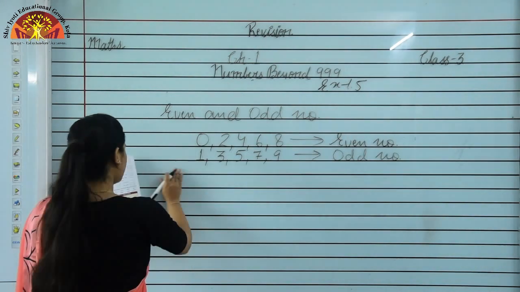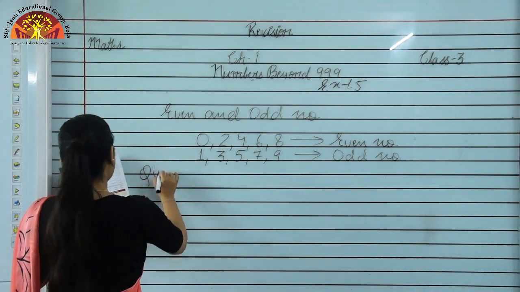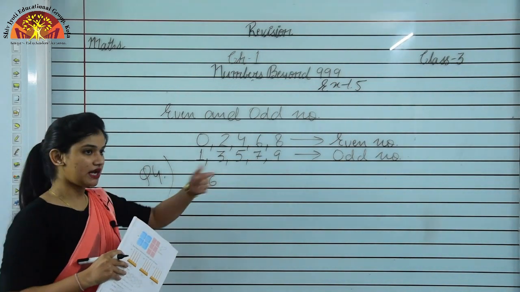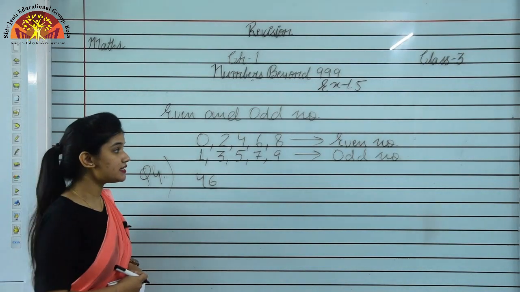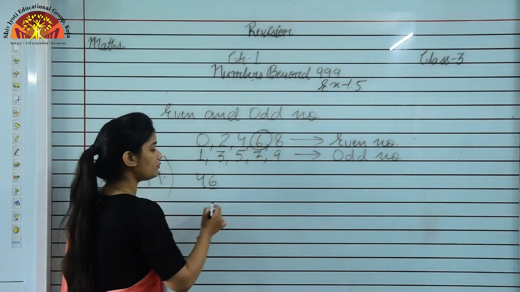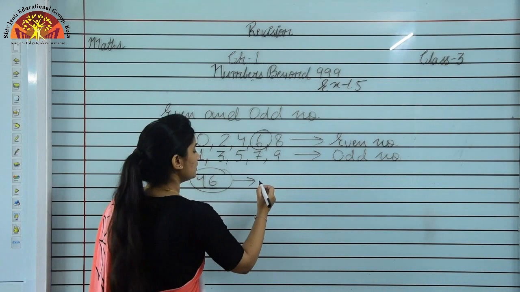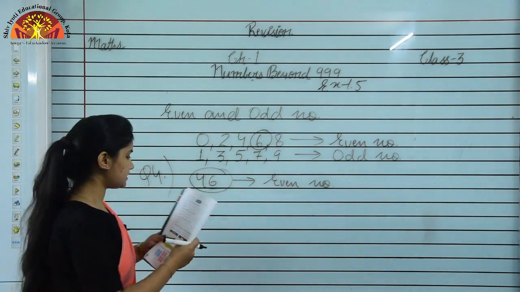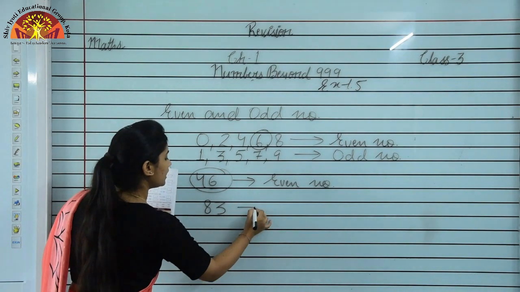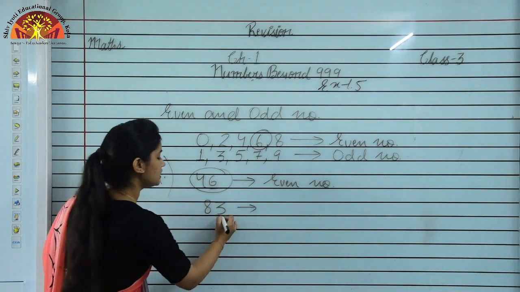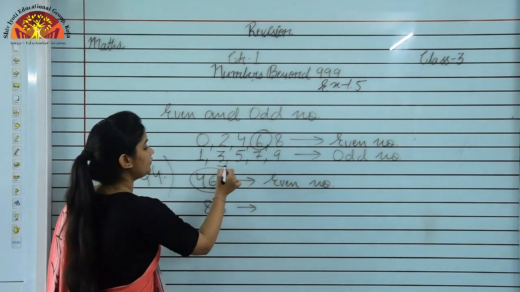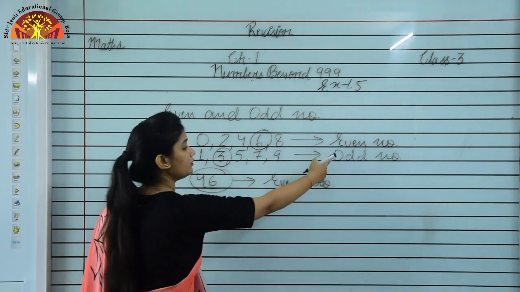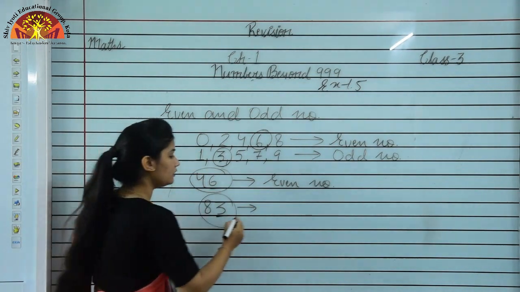So we are taking the first number, and the first number is 46. So students, as I have told you, you have to observe the last digit, and the last digit is 6. 6 कहाँ आ रहा है? In even numbers. So this number will be even number. Now we see the next number, that is 83. Again you have to observe the last digit, that is 3. Now we are observing 3, and अगर कोई number 3 से end होता है, that will be odd number. So 83 will be odd number.